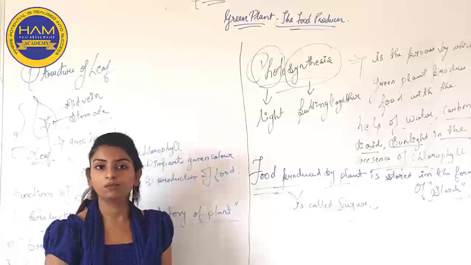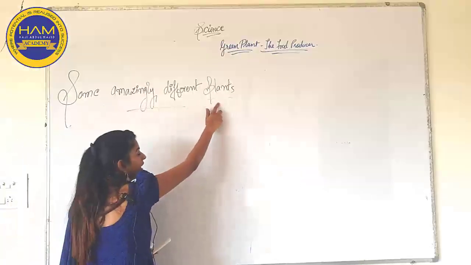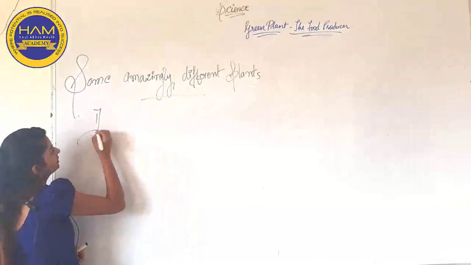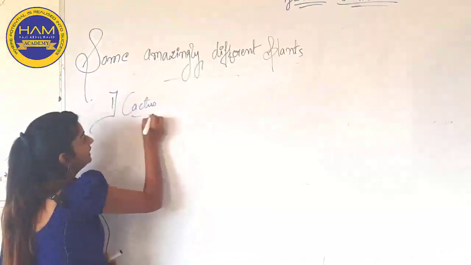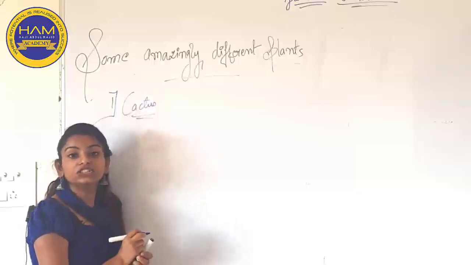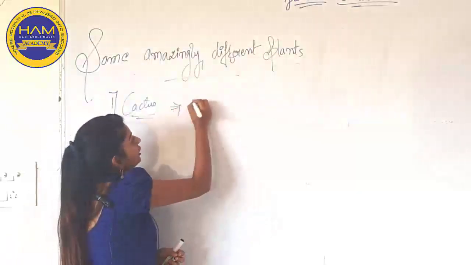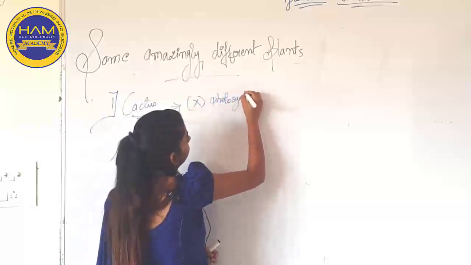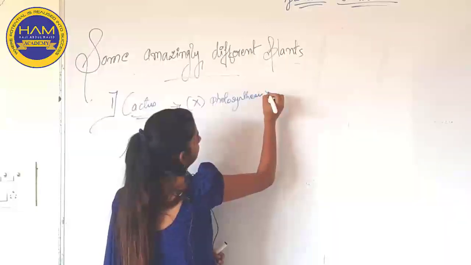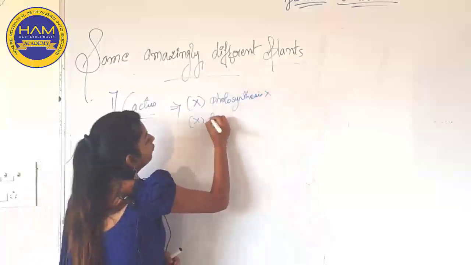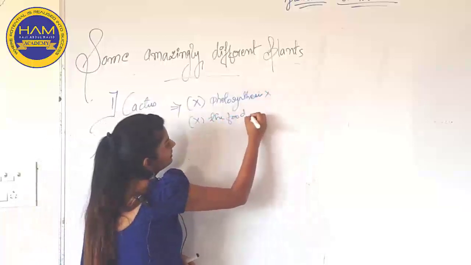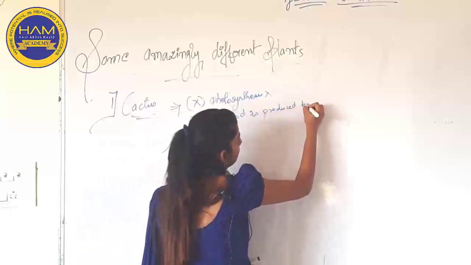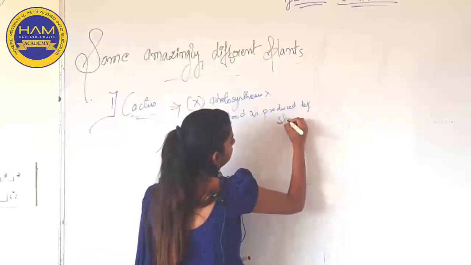Now let us see some different kinds of plants. Some amazingly different plants. These plants are different from the normal plants. Let us see first, cactus. The leaves of the cactus are modified into spines. Hence, they cannot perform photosynthesis. Secondly, the food is produced by stems.